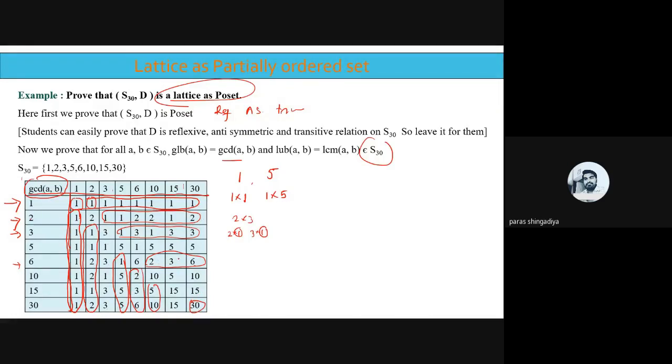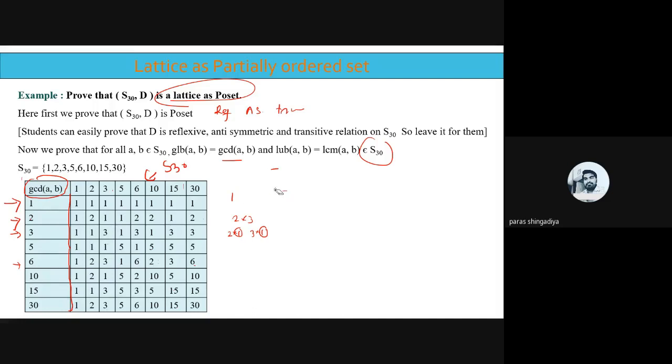Clear? So what do you have to check? You have to check that the GCD answer, the GCD of any pair, should be part of S30 again. The answer you get should again be a value from S30. Okay? So check each value of this box. Okay? Check all these values. So there is no such value we have in this box that is not of S30. Okay? All the answers, whatever the answer is, it is a part of S30 again. Okay, so we can say that the GCD of AB belongs to S30 again. Okay, so one condition is verified.